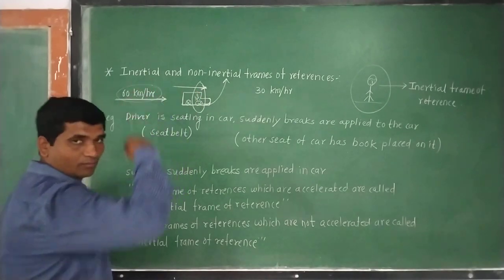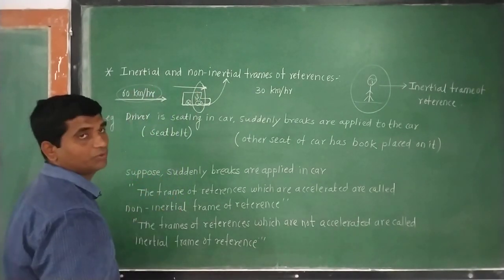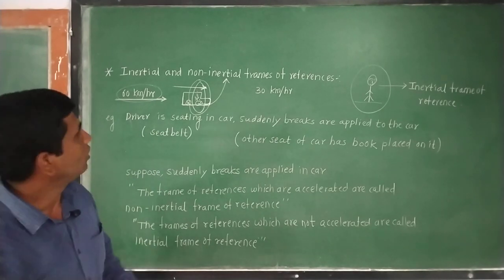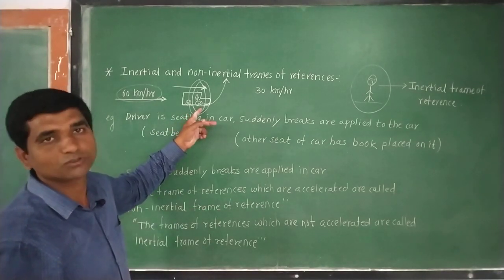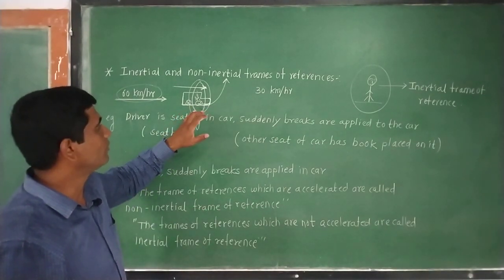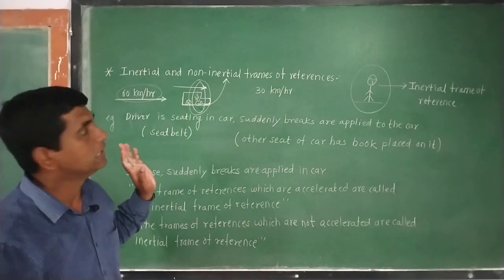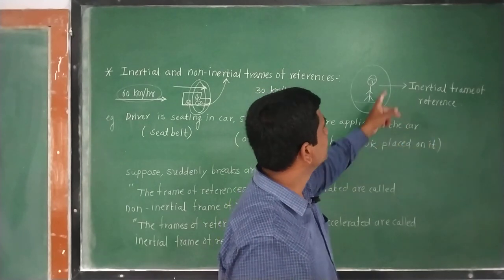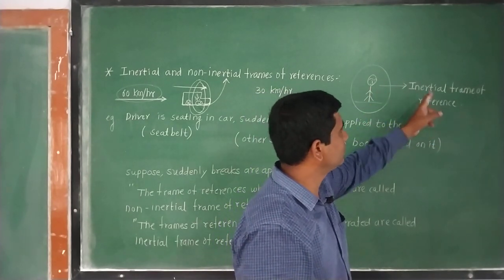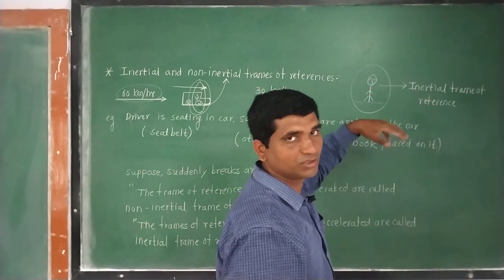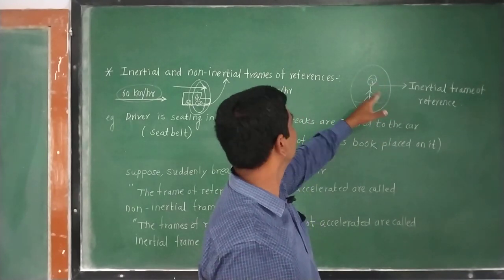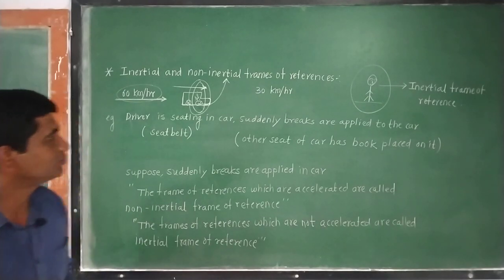So Newton's first law of motion is not valid from the driver's point of view. At the same time, for the person standing on the roadside, Newton's first law of motion is valid. So that is one example.